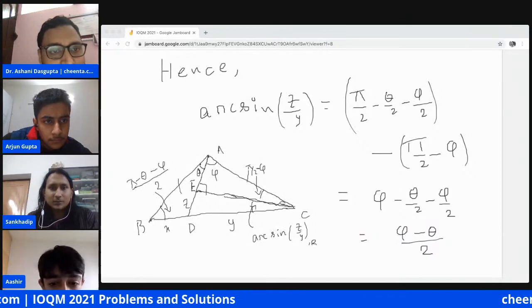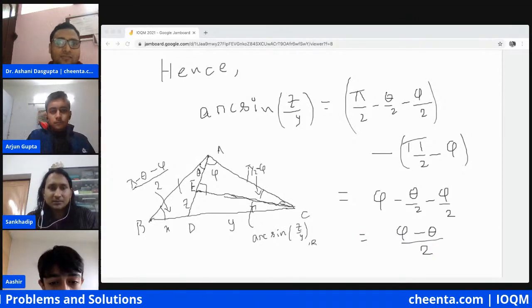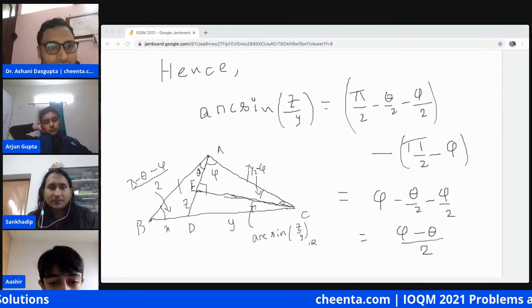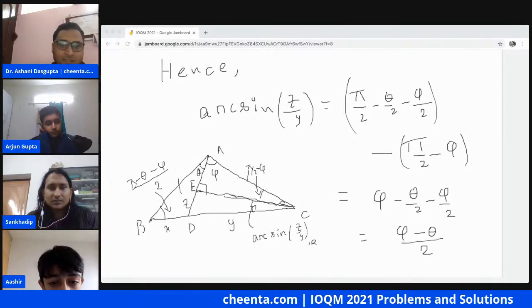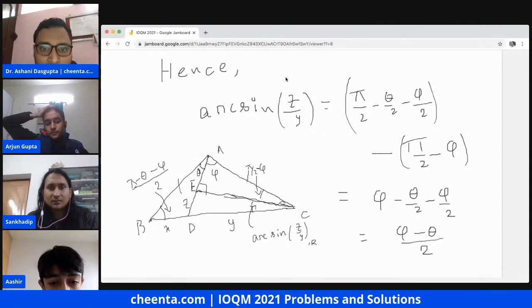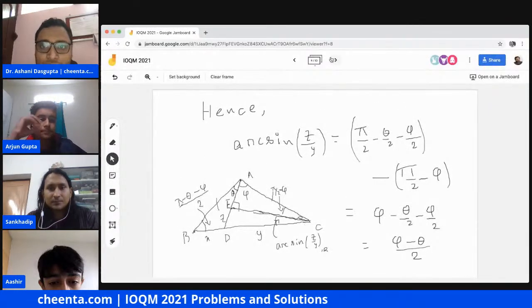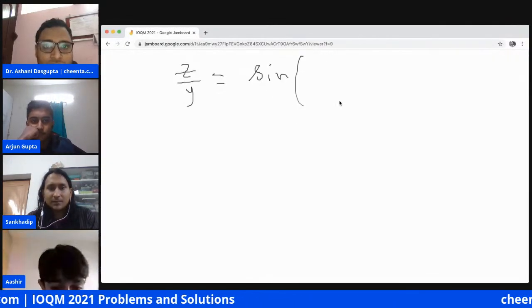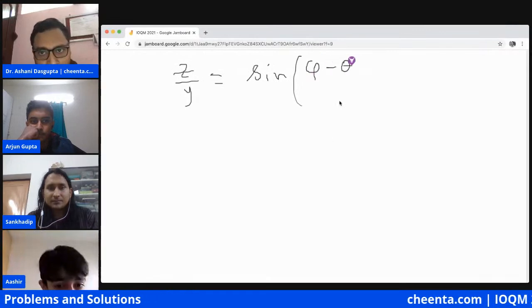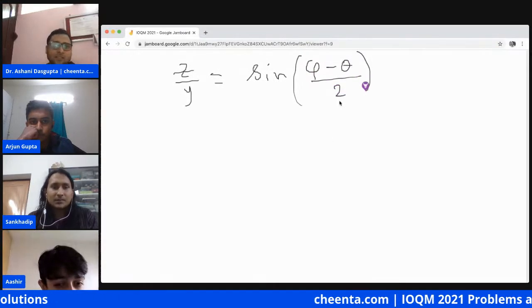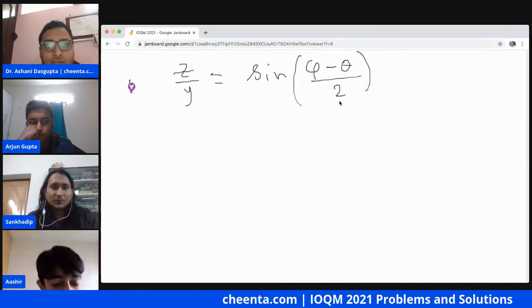On board number 10, we'll get a second equation, which is z by y equal to sine of phi minus theta by 2. So this is equation number 2.